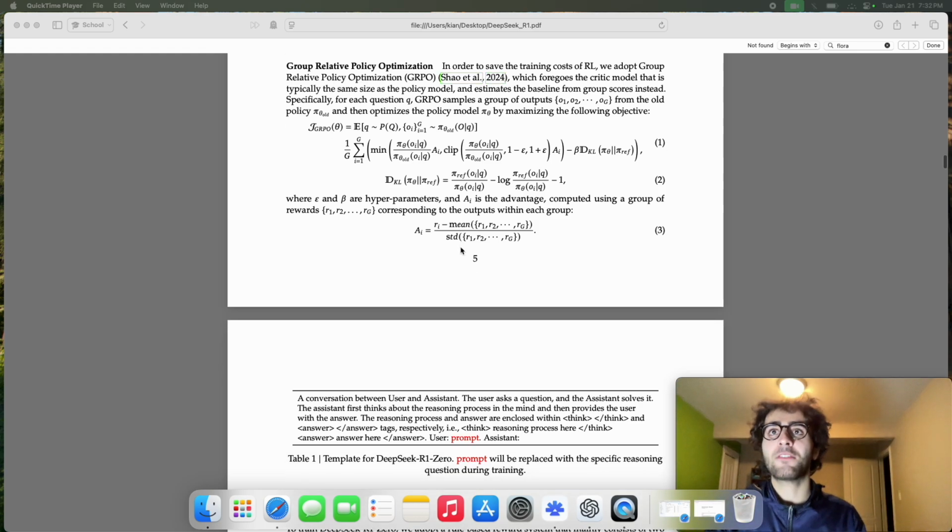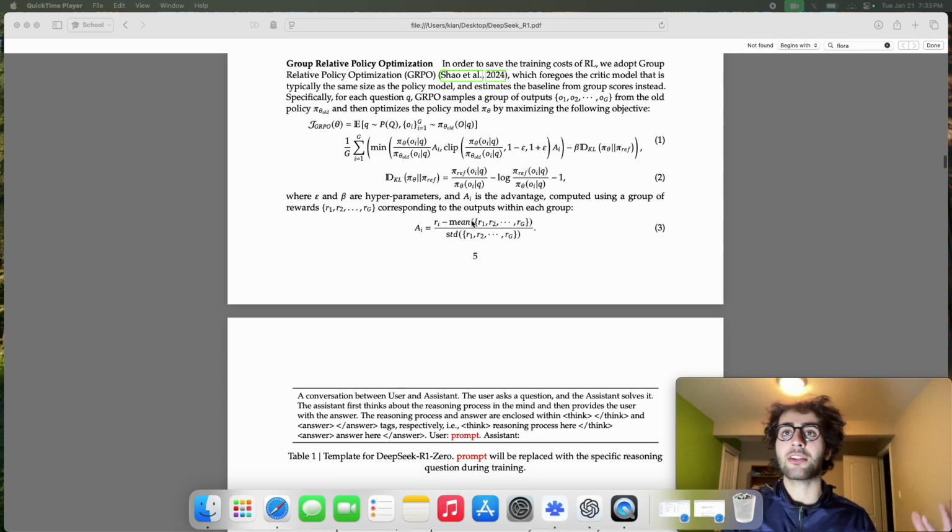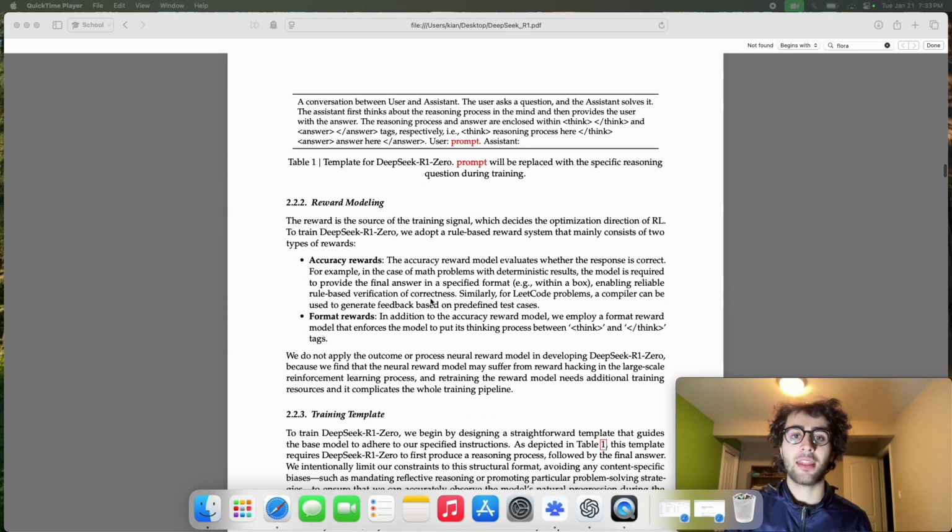And if you'd like to have a deeper understanding of GRPO, I'll link the paper. This was produced by DeepSeek last year, as you can see, 2024. So it is a very new algorithm, and I think it's quite impressive how they modified the algorithm for memory efficiency, because this policy is used extensively in the training process in order to essentially make the critic this simple calculation and only have the actor network as our main model. So that was GRPO. Now let's move on to this training template.